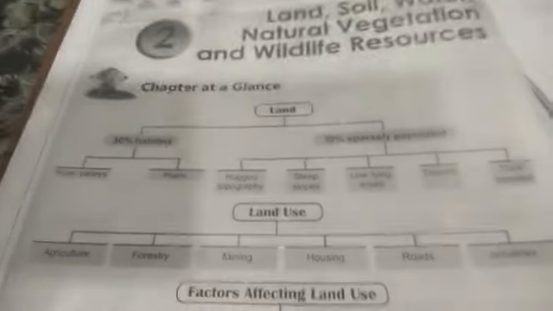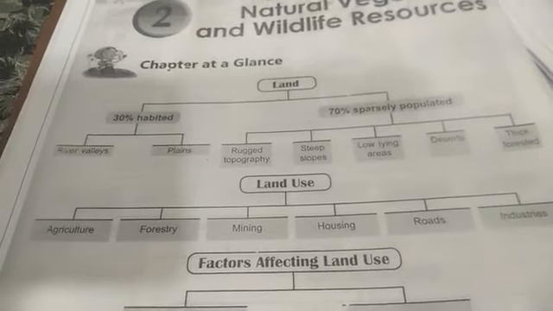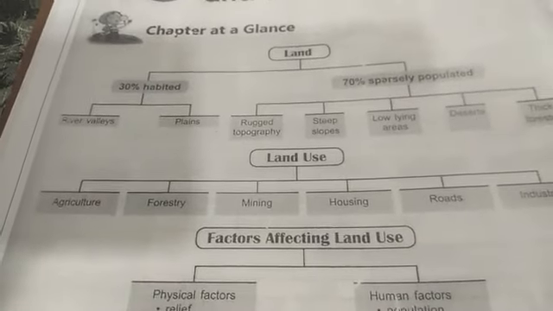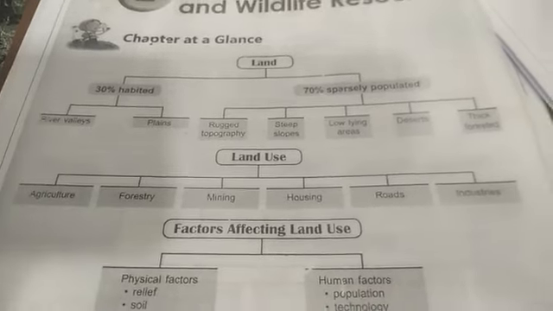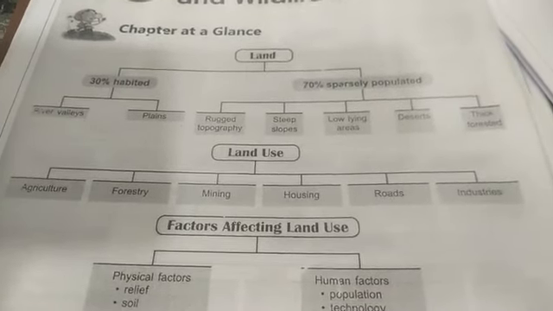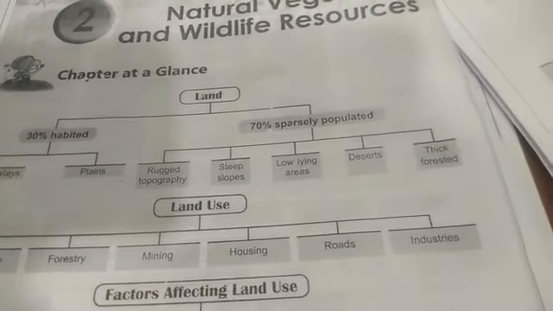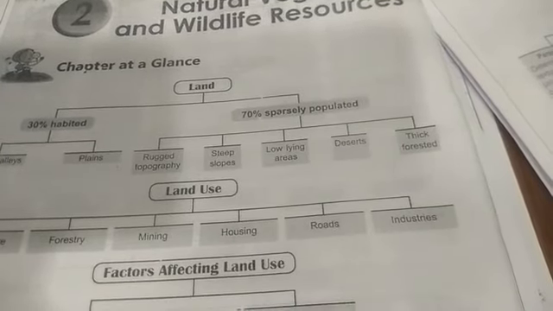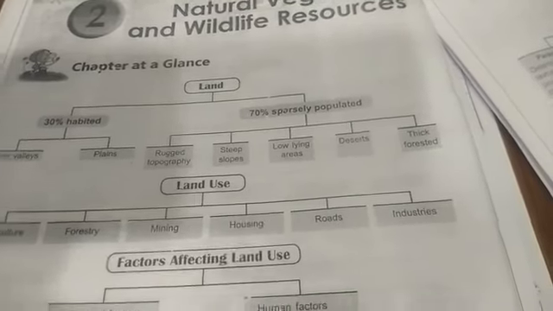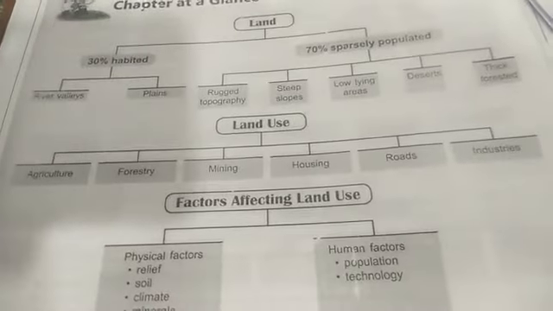Out of 100%, 30% is habitated, and mainly they are habitated in which regions? River valleys and plains, because they are suitable for agriculture. 70% are sparsely populated, so it includes the land types that are rugged topography, steep slopes, low lying areas, deserted regions and thick forested areas. So these areas are sparsely populated.